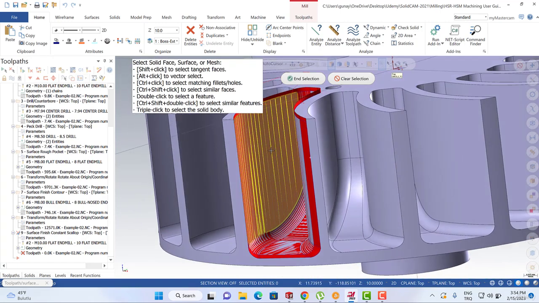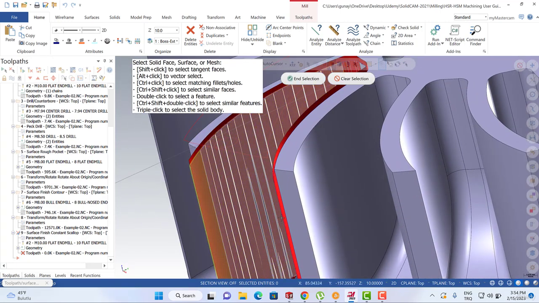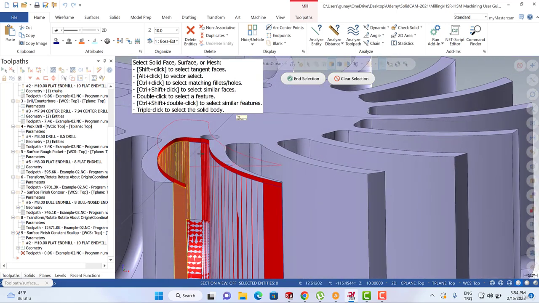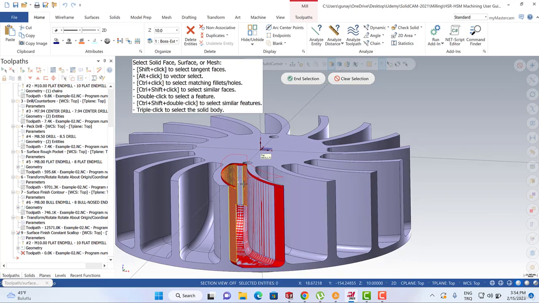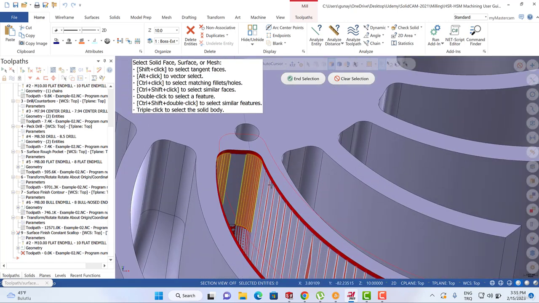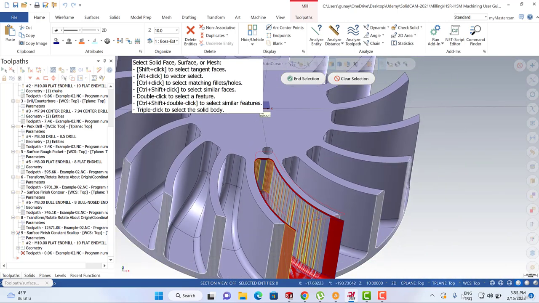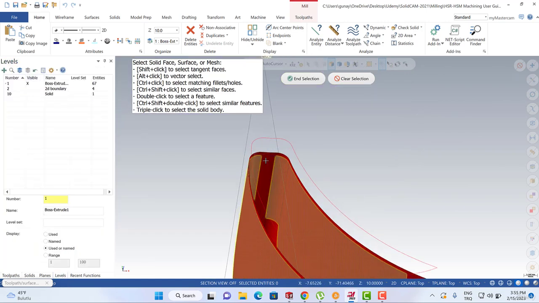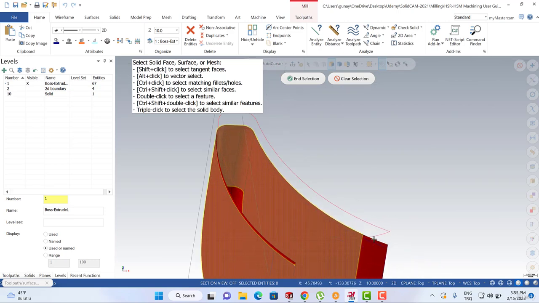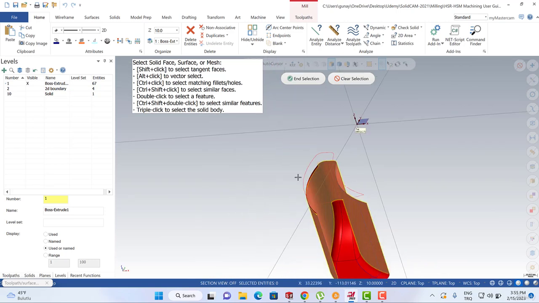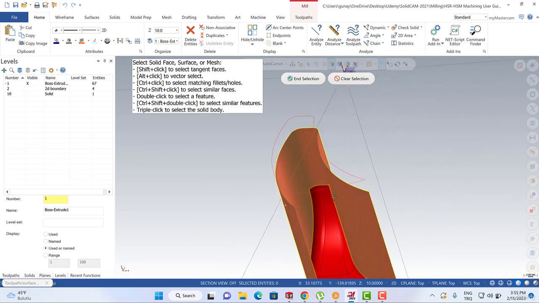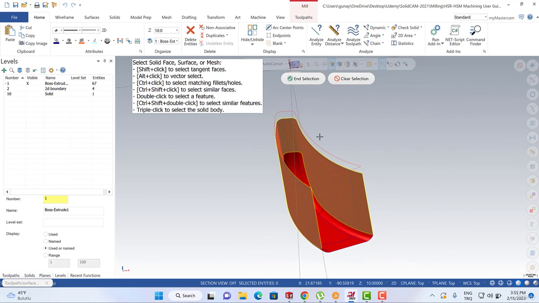Okay, this face and this face, this face, this one, and this one can be my check surface. We can also turn to the level actually to unselect our faces, and then I can select all that face as a check surface. Okay, all face is selected as a check surface.